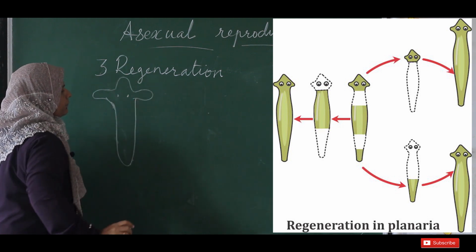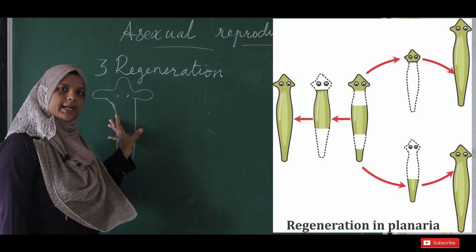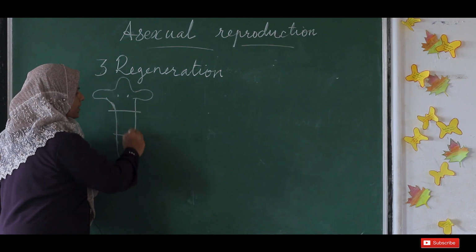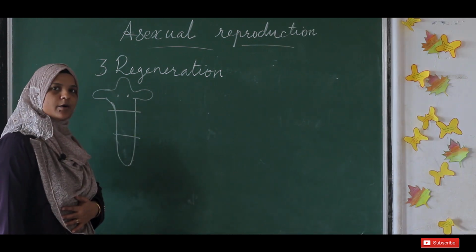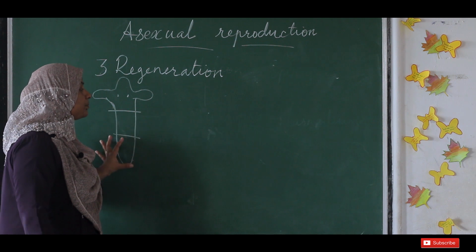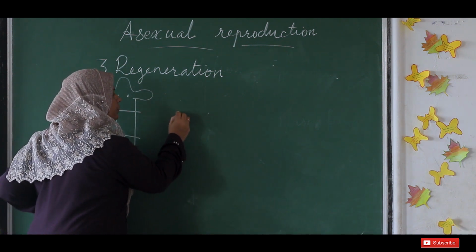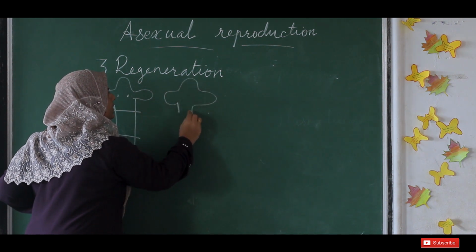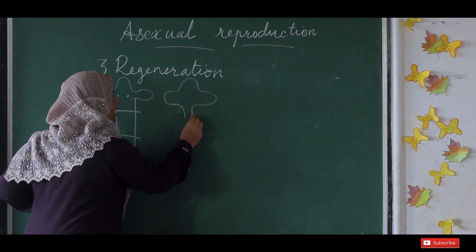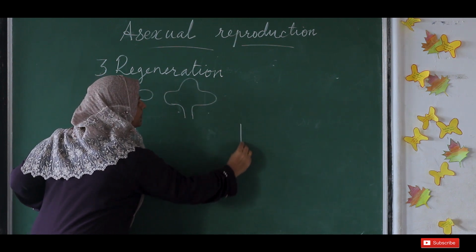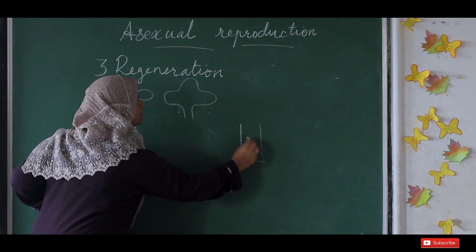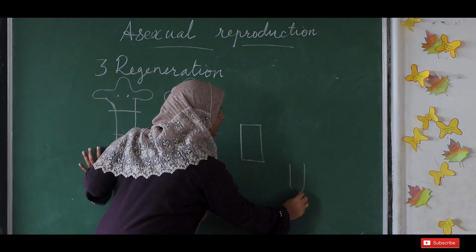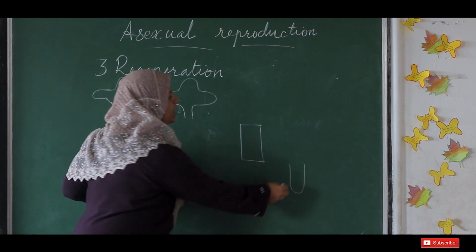If I cut this organism into 3 pieces, here and here, this is the head portion of the planaria, the other is the middle piece which I cut, and the last portion is the tail piece. So there are 3 portions of the planaria.